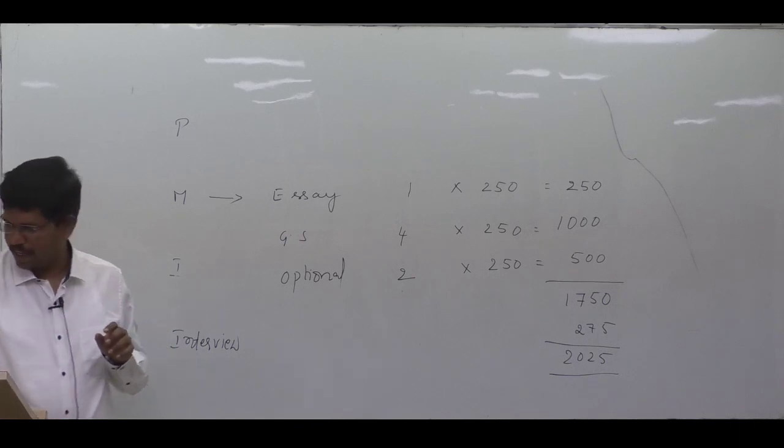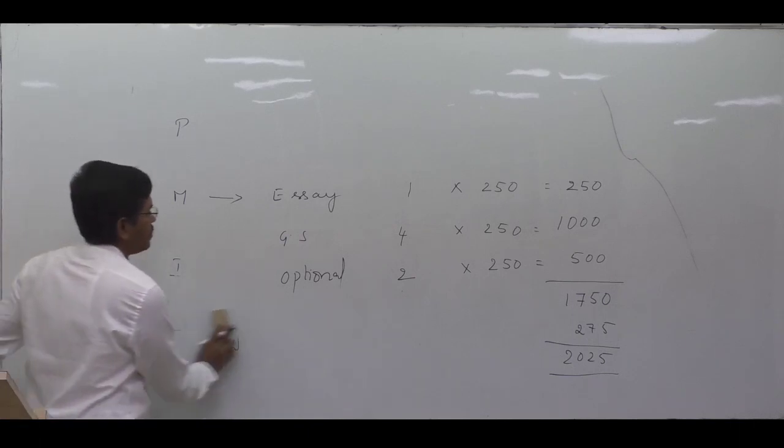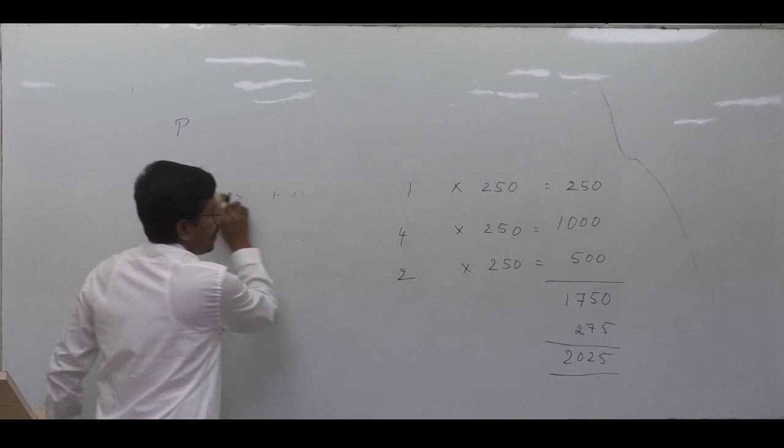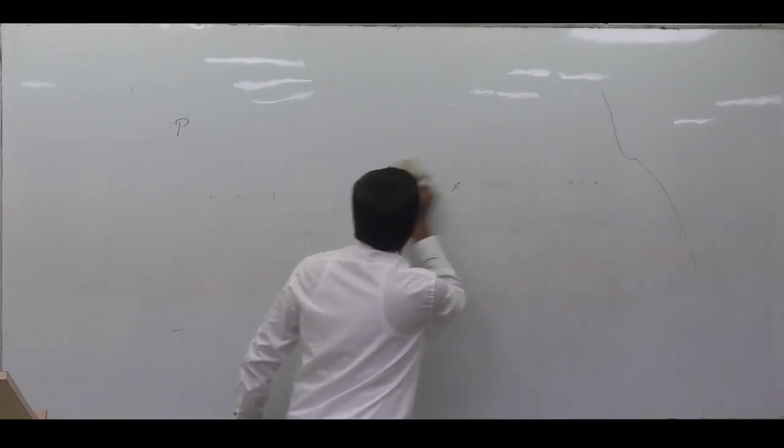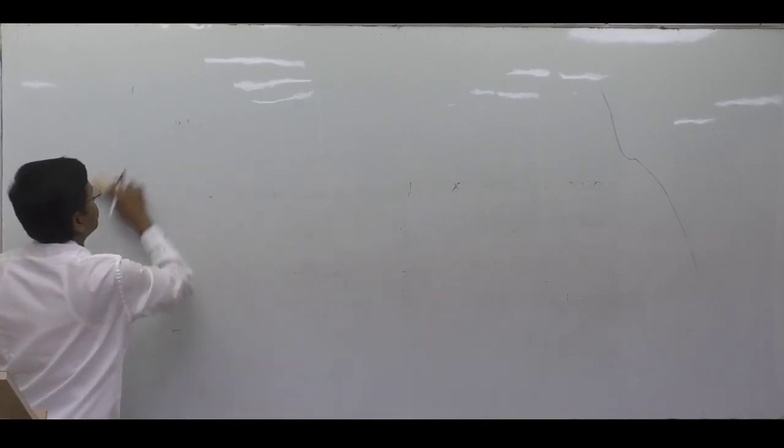That's why in this class, we are going to discuss how to choose an optional.